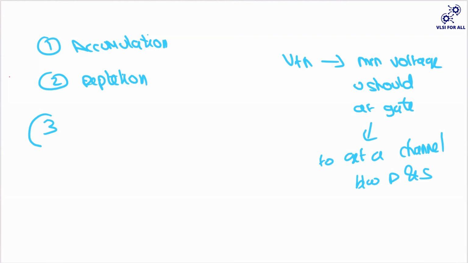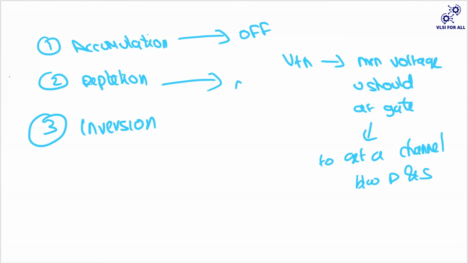So the third case you're having is inversion. In the first case, there is no current flow, so your transistor is off. Here, there is some kind of inversion, so your transistor is on when your VDS is greater than zero.